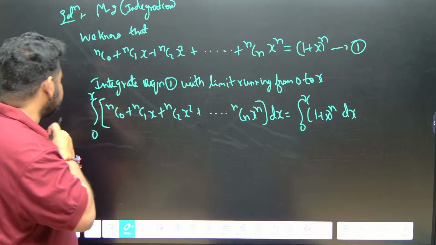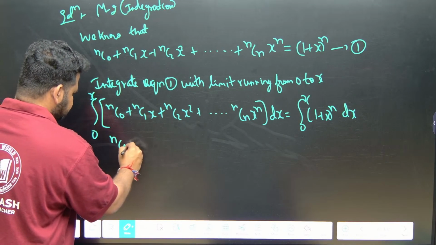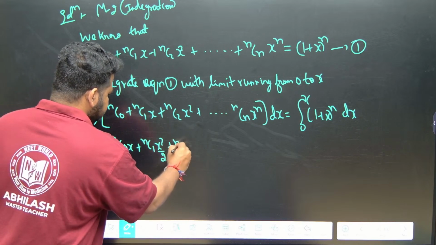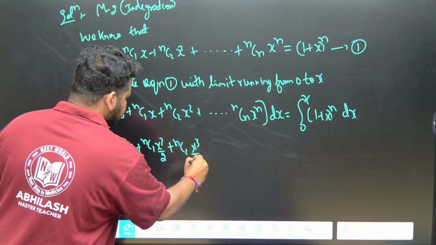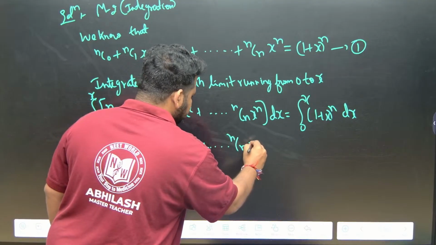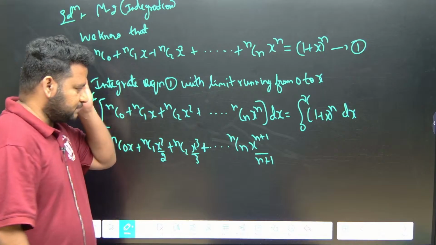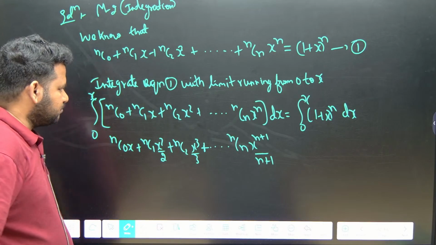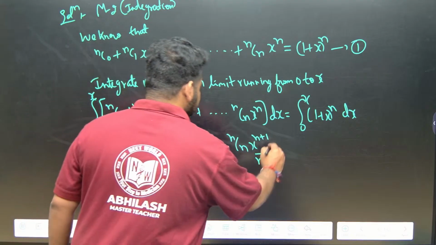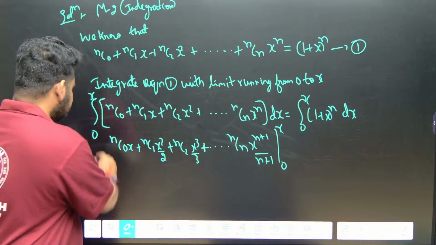Now if we integrate this, what are we getting? nC0, with nothing there, it will become x, so nC0 x, then nC1 x^2/2, nC2 x^3/3, like that it will go on, up to nCn x^(n+1)/(n+1). Correct? So this will be equal to, I should apply the limit 0 to x on this entire thing.